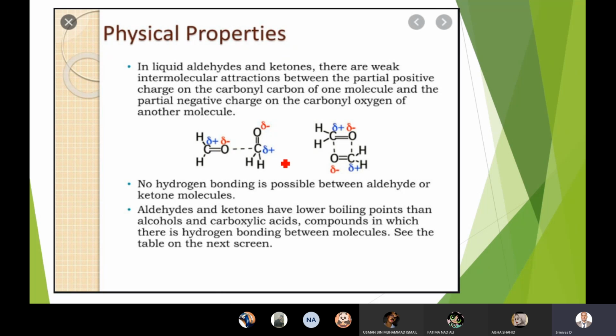Okay, please remember. No hydrogen bonding is possible between aldehyde or ketone molecules. Am I clear with this? Because of the absence of hydrogen bonding, aldehydes and ketones will have lower boiling points when compared with alcohols, carboxylic acids, even water, as there is hydrogen bonding in those compounds.